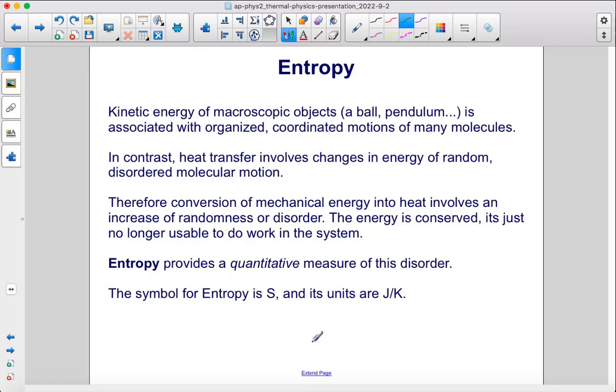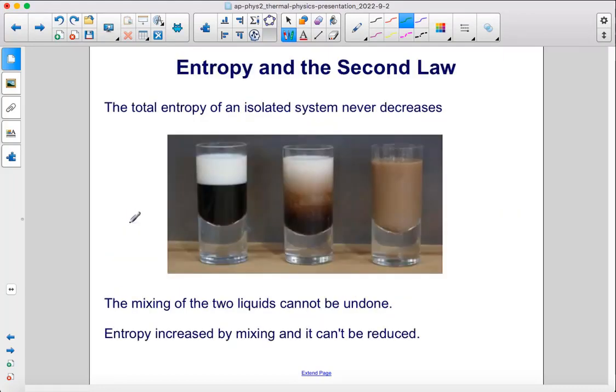Entropy provides a quantitative measure of this disorder. The symbol for entropy is capital S, and its units are joules per Kelvin. The total entropy of an isolated system never decreases. The mixing of these two liquids cannot be undone. Entropy increased by mixing, and it can't be reduced.